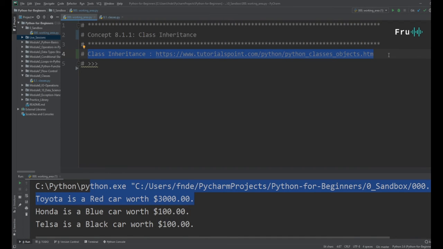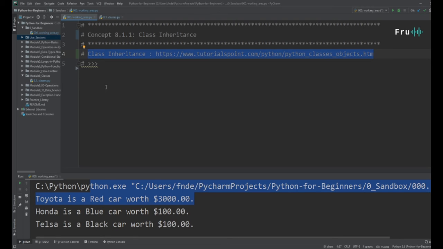It's a very, very powerful link. I really liked it. It inspired a lot of the content for this particular lecture. So guys, check out Tutorialspoint, bookmark them, follow them, subscribe to them. Very great content. So we've seen a class, we've seen an object, an instance of a class.